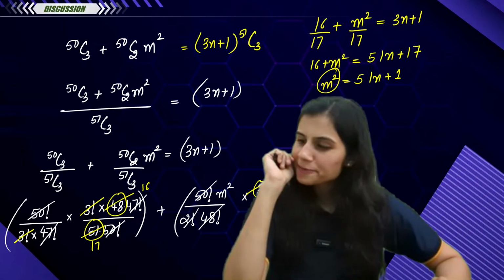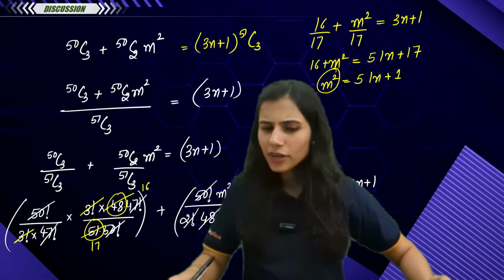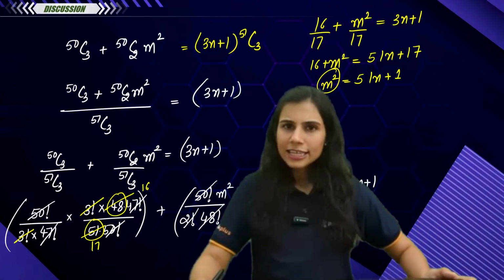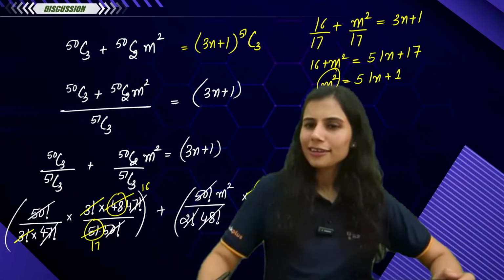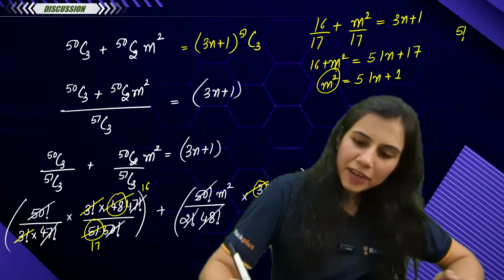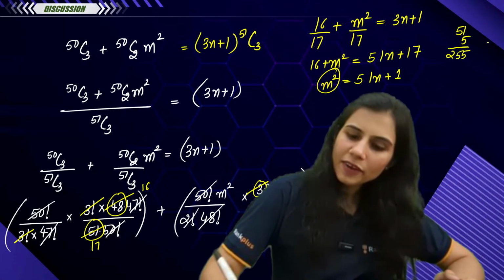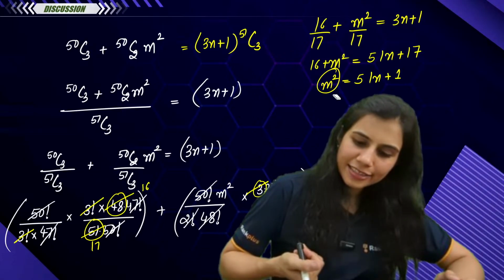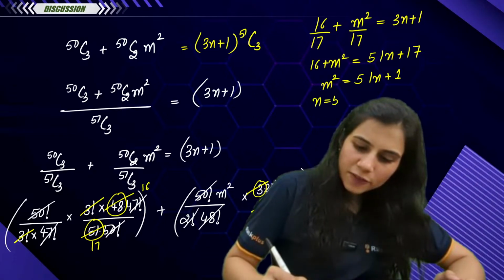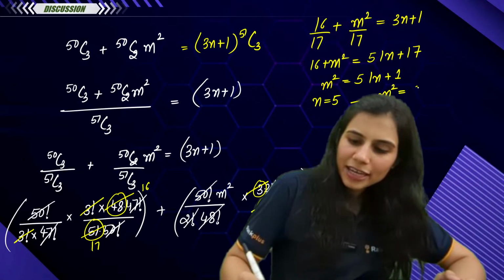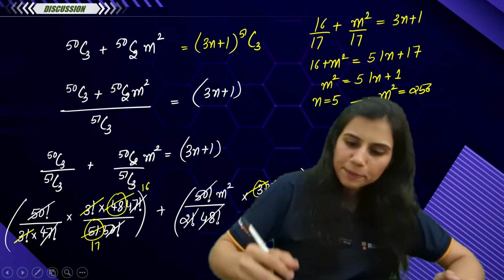Is 5 working? Tell me quickly, is 5 working or 6 working? If you plug in n as 5, 255 plus 1 will give you 256. So for n equals 5, your m square is coming out to be 256, which is, yes, a perfect square.